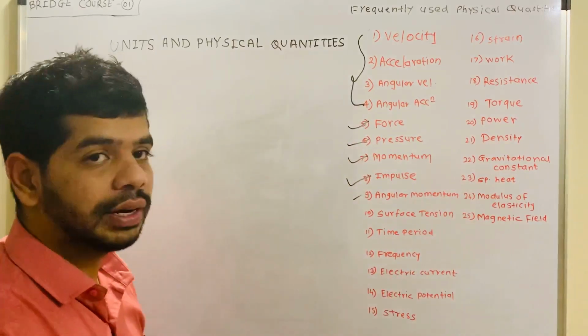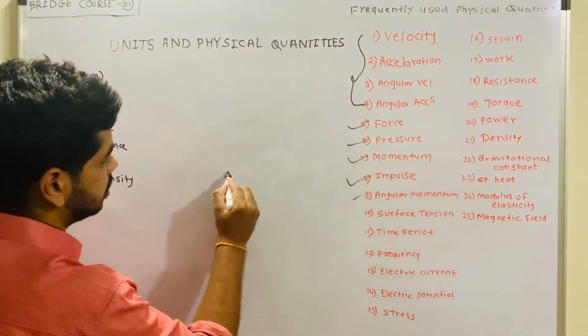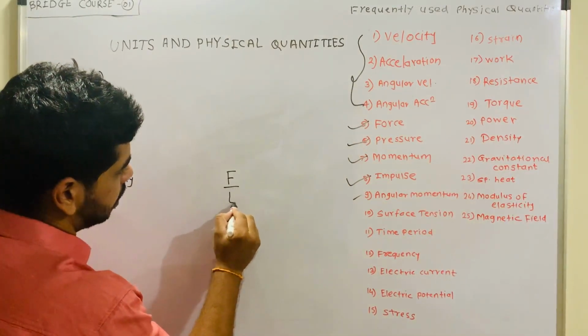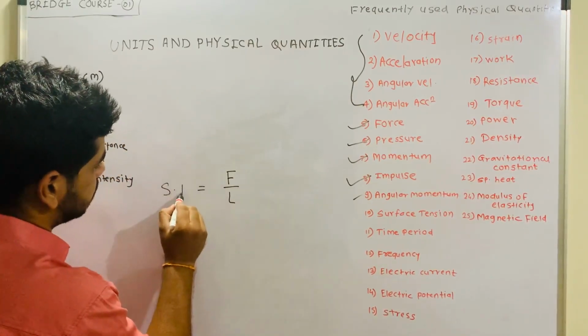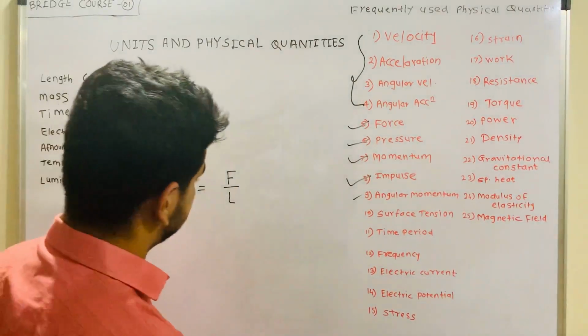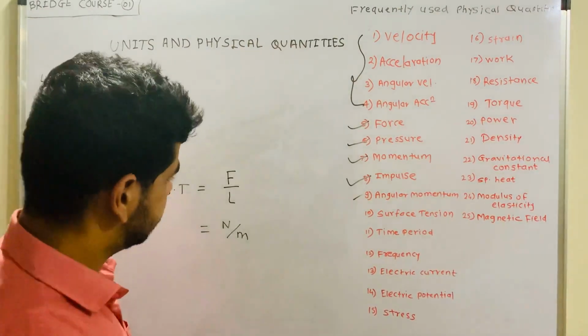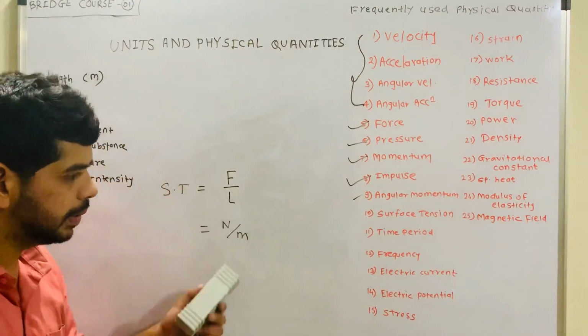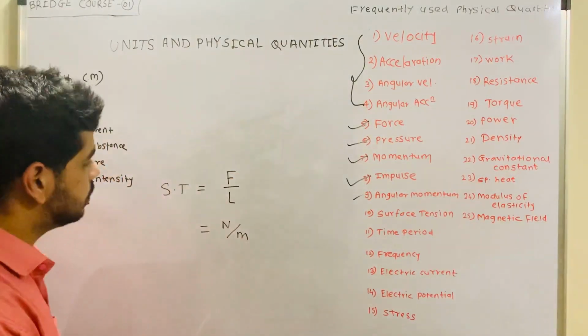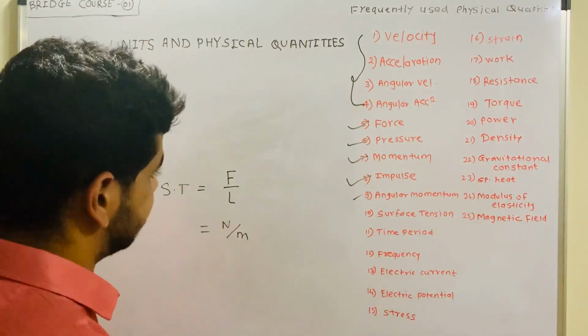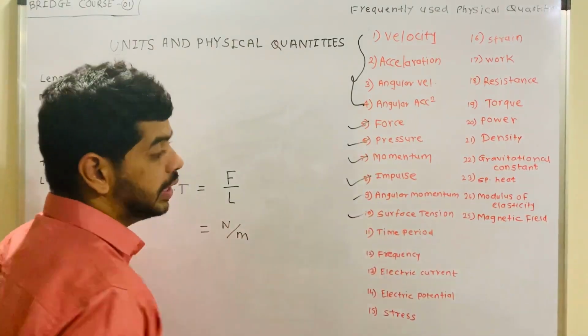So this tension we call surface tension, and it is force by L. Surface tension is force per unit length. That means its unit is Newton per meter. Is it fine? Force will be in Newton and L will be in meter. So surface tension is force upon length. This is cleared.